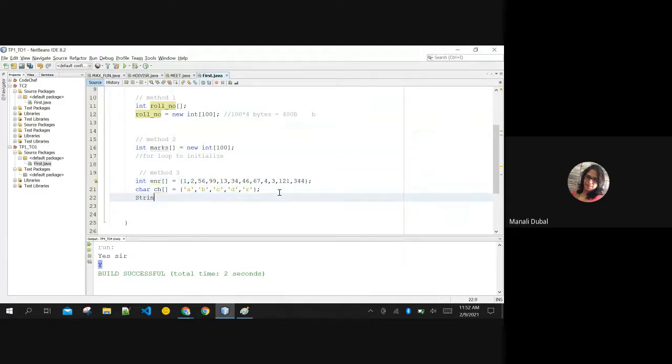The same initialization with strings is also possible. Like I want to store all the names in strings, okay? ABC is the first name, then another name. Whatever names you want to store, you can store them like this. Are you getting what I'm doing here?